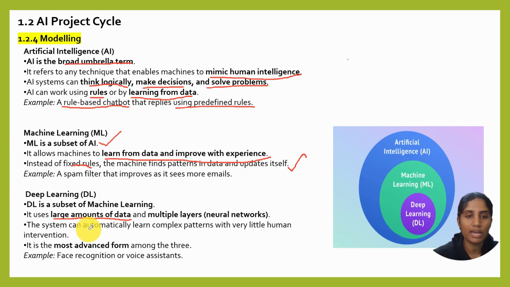The system can automatically learn complex patterns with very little human intervention, so human intervention is reduced. The machine itself learns the complex patterns inside each layer and brings the best result. It is the most advanced form. For example, face recognition and voice assistants use deep learning models. They train the model with a limited amount of data and check during testing whether the model produces correct results.